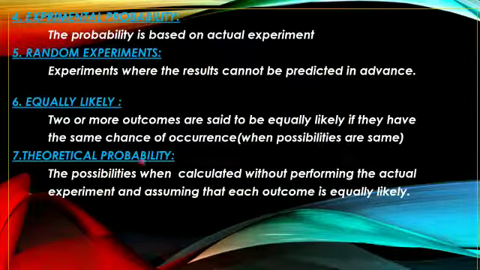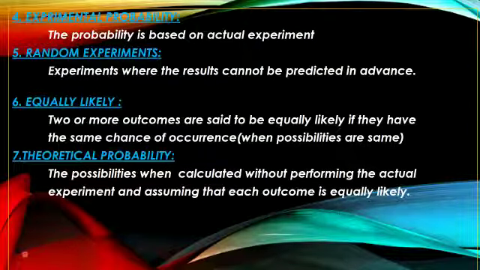So theoretical probability, next one, is the probability calculated without performing the actual experiment and assuming that each outcome is equally likely. That means you are not performing any experiment and simply you are assuming that I will get head or tail. That is called theoretical probability. And these are all the 7 points. You should go through properly with examples. It is given in the book. Just go through and understand what are all the 7 headings, and these are all important points.